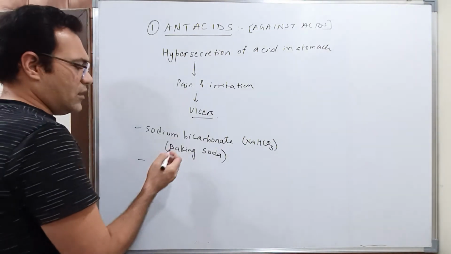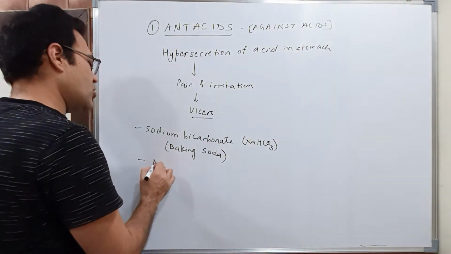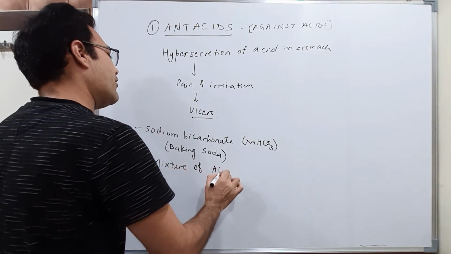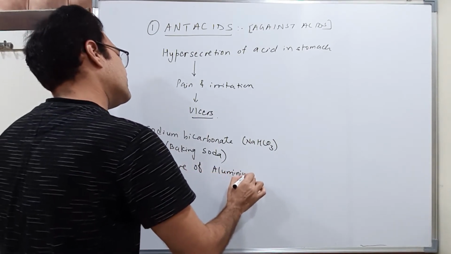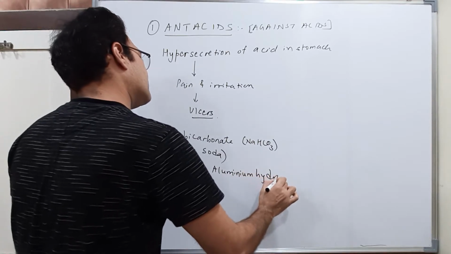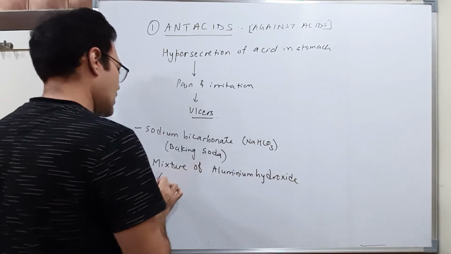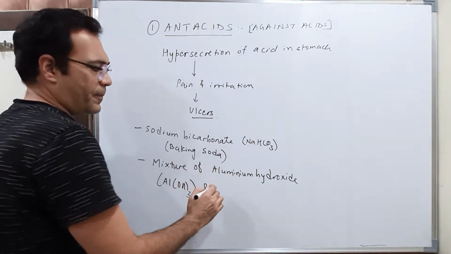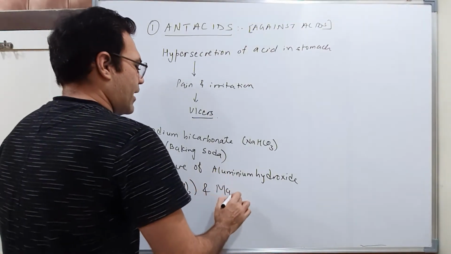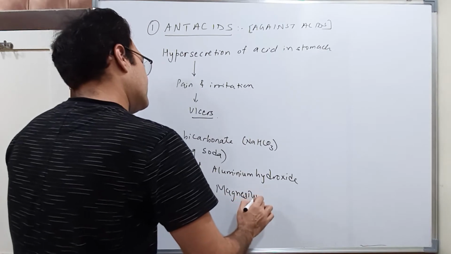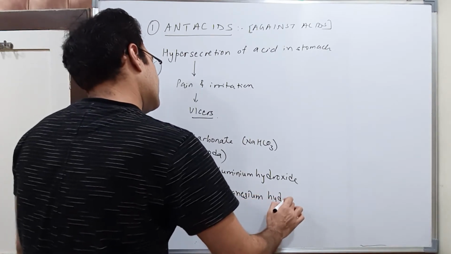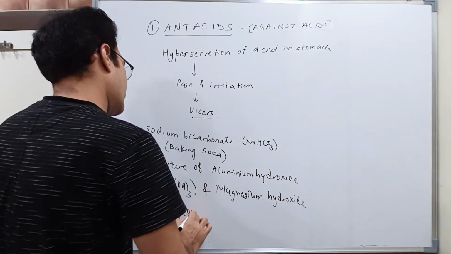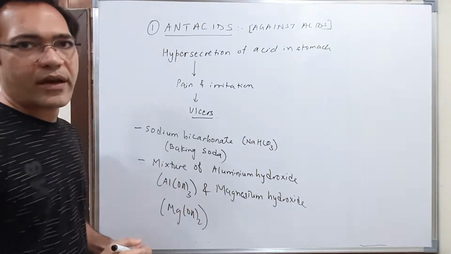Then students, nowadays we use a mixture of aluminium hydroxide, Al(OH)3, and magnesium hydroxide, Mg(OH)2, correct?